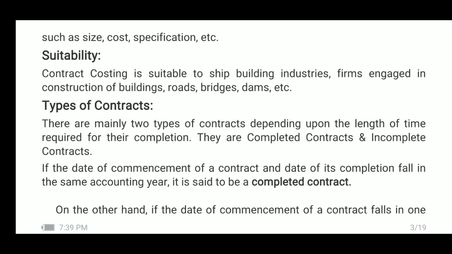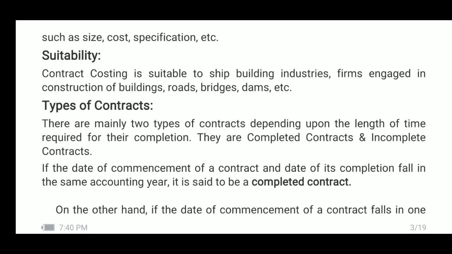Now, let us consider one by one. If the date of commencement of a contract and date of its completion fall in the same accounting year, it is said to be a completed contract. That is, the commencement date and completion date, both the dates, if they fall in the same accounting year, then such a contract is called a completed contract.